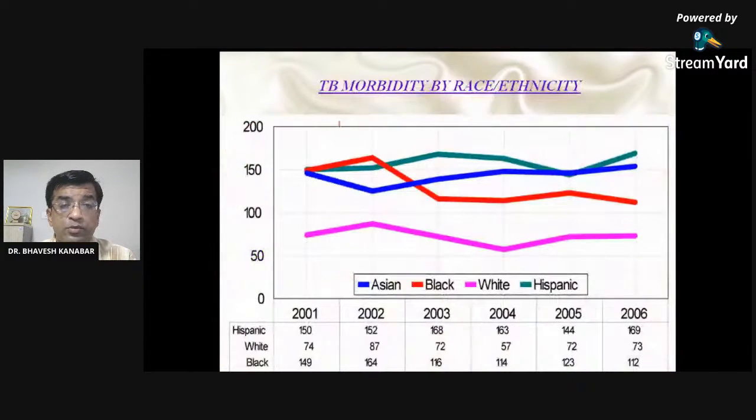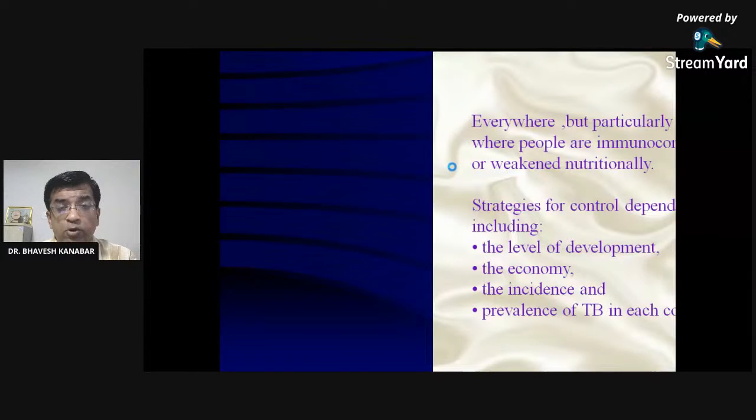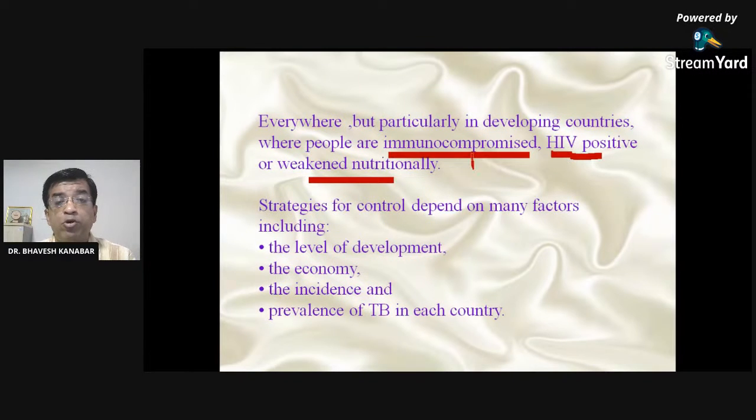TB morbidity figures are again old data, so I will not discuss this. So where is the problem? Everywhere, but particularly in developing countries where people are immunocompromised, HIV positive, and have weak nutritional status. Because of these factors, TB becomes the leading disease in developing countries.